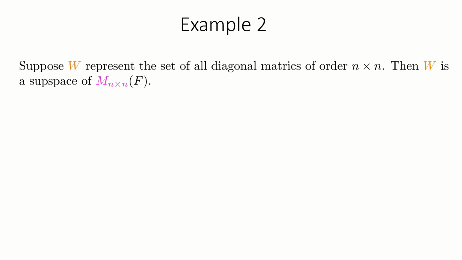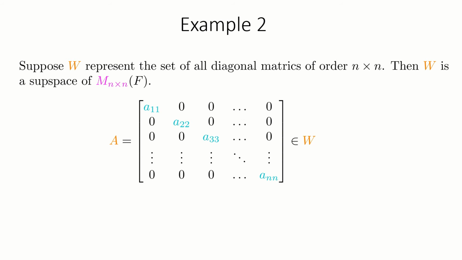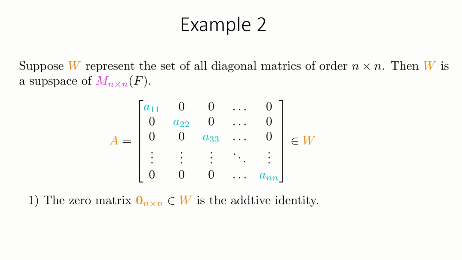A matrix having all the non-diagonal entries equal to 0 is called a diagonal matrix. However, there is no restriction on the diagonal entries. The 0 matrix is diagonal and therefore belongs to the subset W. The 0 matrix is the identity vector for the subset W. It is also very easy to verify that the scalar multiple of a diagonal matrix A plus another diagonal matrix B is again a diagonal matrix. Therefore, the subset W satisfies both conditions of being a subspace.